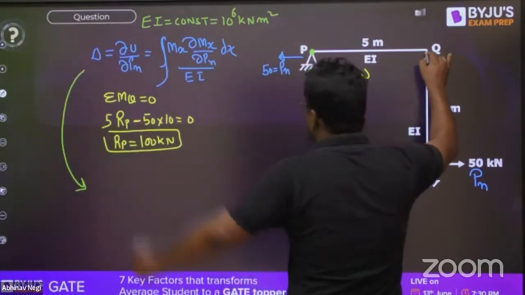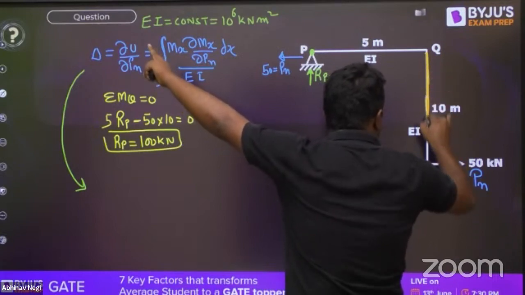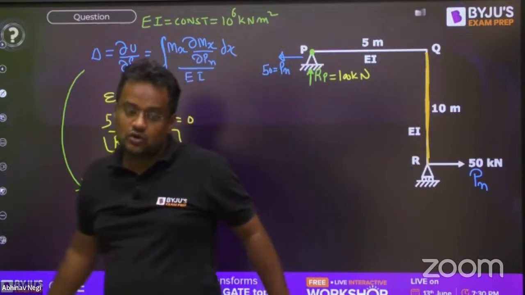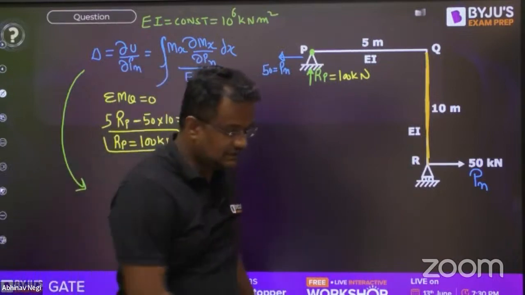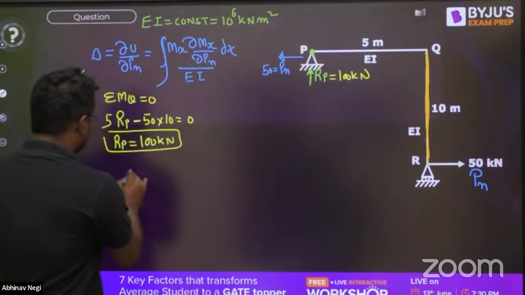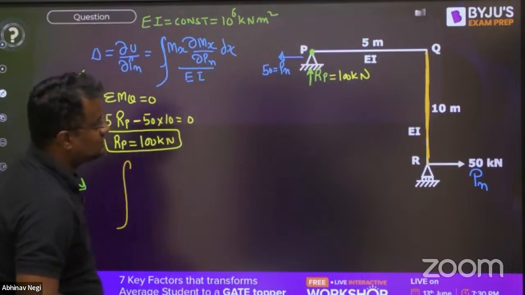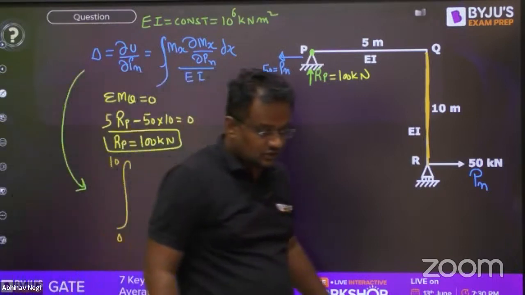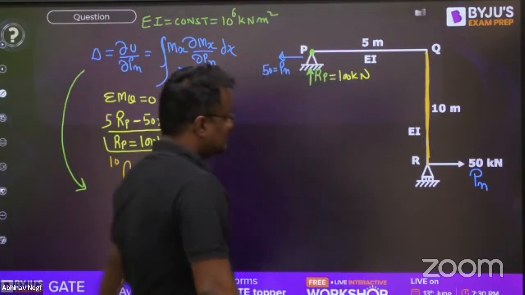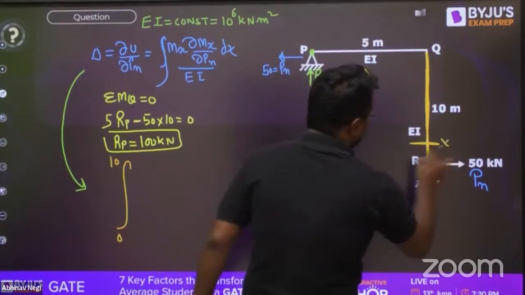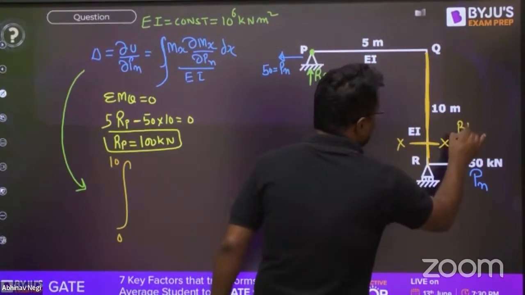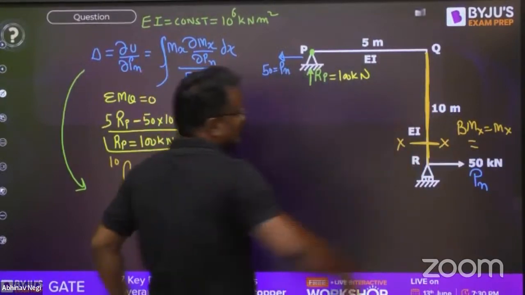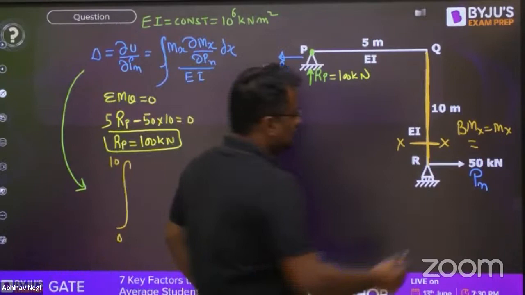Okay, now writing this equation for both parts. Let me do the strain energy part for this orange section first, and please check. This is the section RQ. Here X is varying from 0 to 10. What is MX, the bending moment at any section? It is 50 into X.